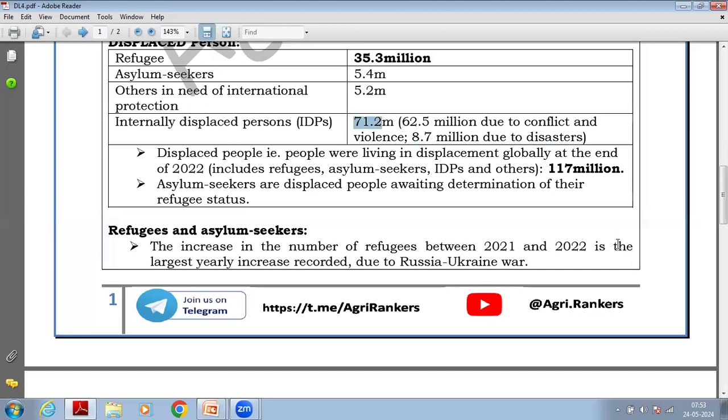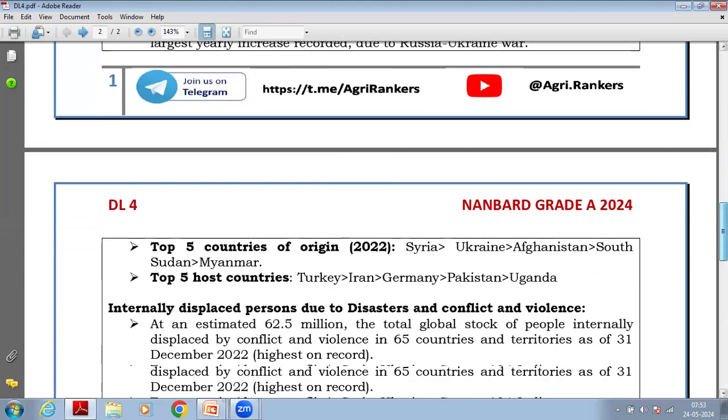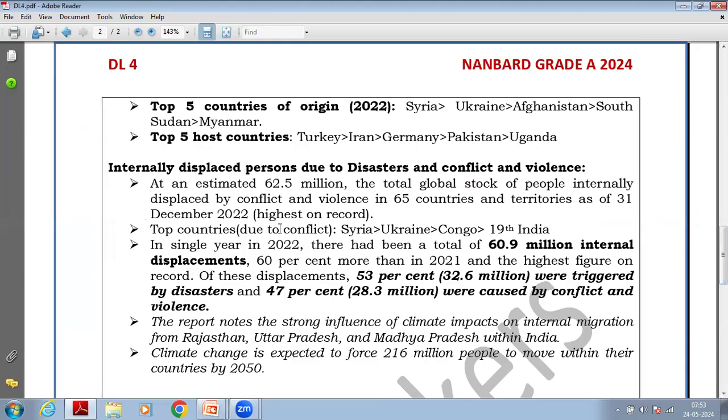But new displacements, if you talk about 2022 only, there were 60.9 million internal displacements, out of which 53% were triggered by disasters. Okay, earthquakes, heat waves, cold waves, floods and all those things, natural disasters.